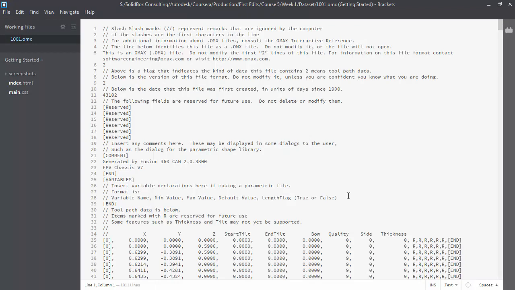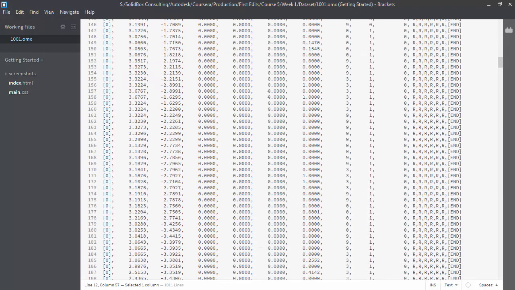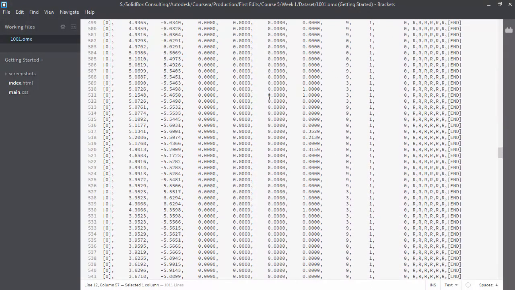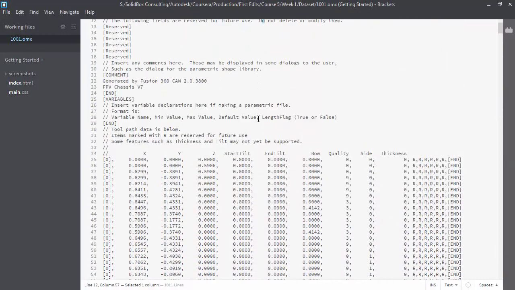Once it's saved the NC file, it's going to open the editor for us since we had that checkbox selected, and we can preview the code. Now in here there will be some comments, some information specific to the OMAX machine, and then we get the output. And you can see here the output has a lot of different lines of code for where it should move in X, Y, and Z. It also has some values for tilt.